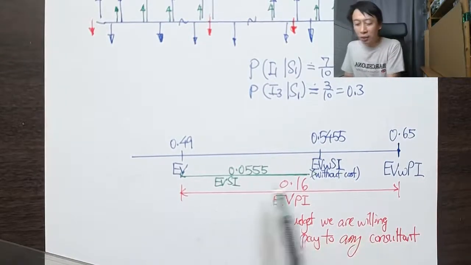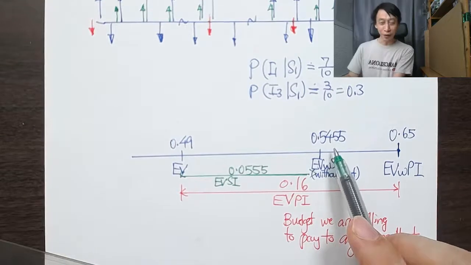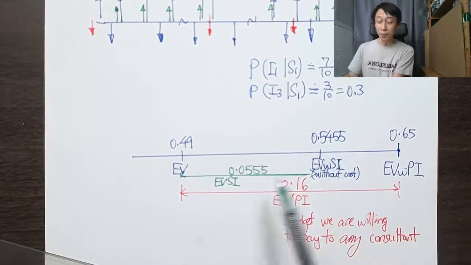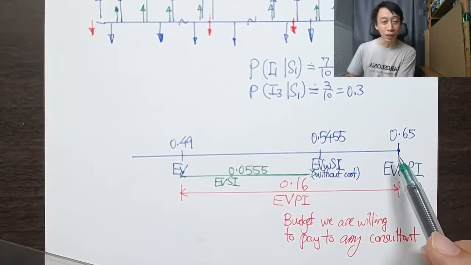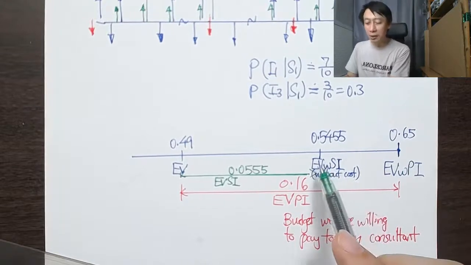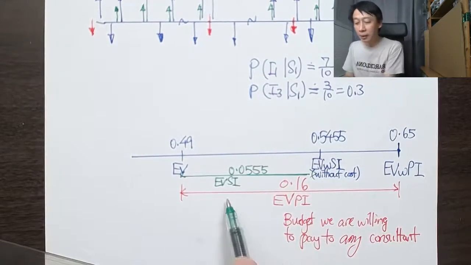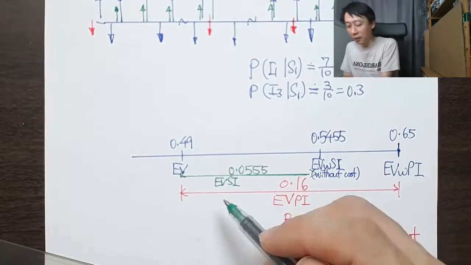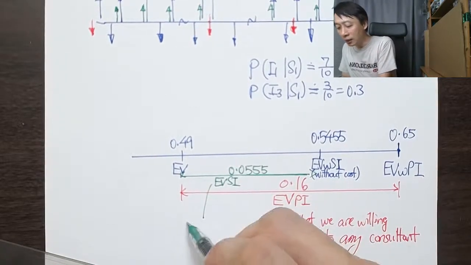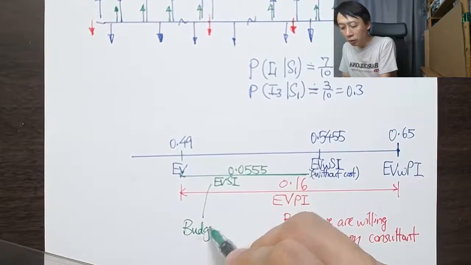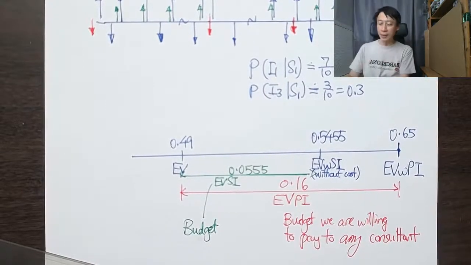This consultant only helps to improve to 0.5455. Maybe there's another consultant that brings us to 0.6499 we have yet to encounter, but for this consultant, the budget will be, of course, lesser than 0.16. How much lesser? Follow the EVSI. So essentially, EVSI can be thought of as a budget.